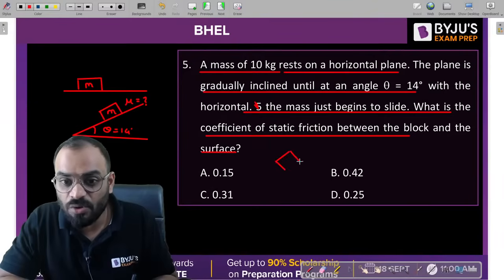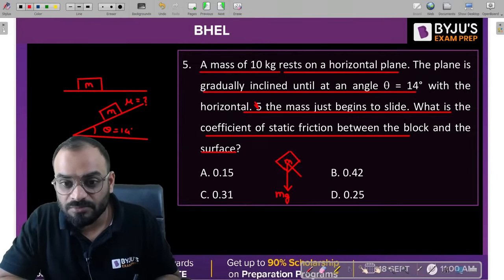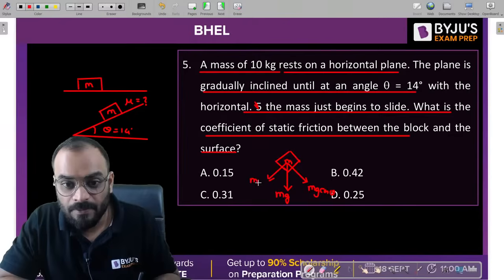Now tell me, guys, if I resolve this particular mass over here, I will get the answer. Okay, let's draw the FBD of this block. So mass is m. Now you can see here, guys, I need to put a force in the downward direction, which is basically mg, and this is basically our component, which is mg cos theta, and this one is mg sin theta.